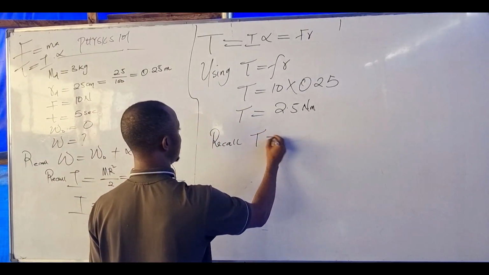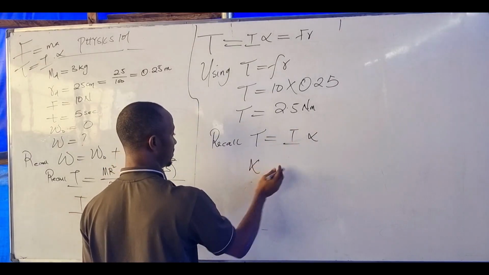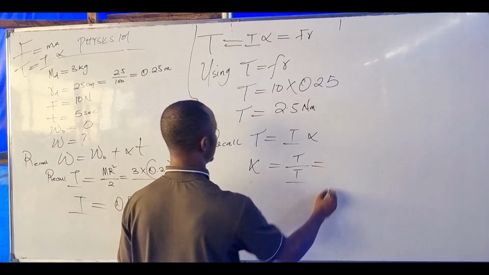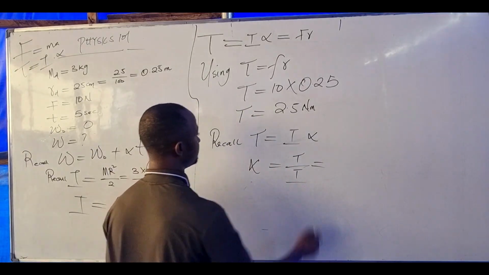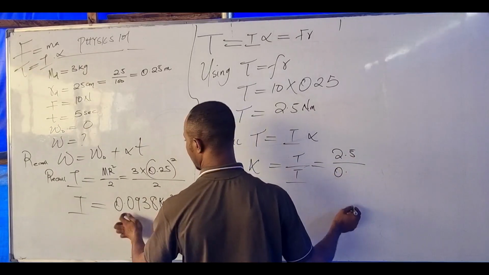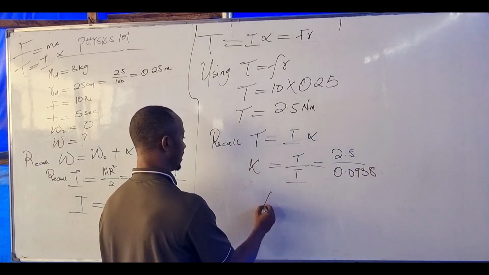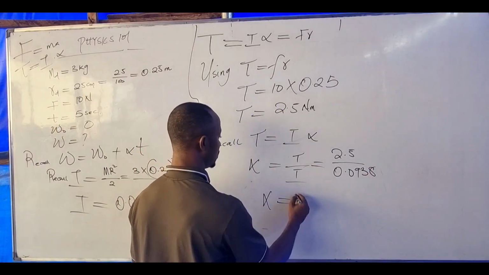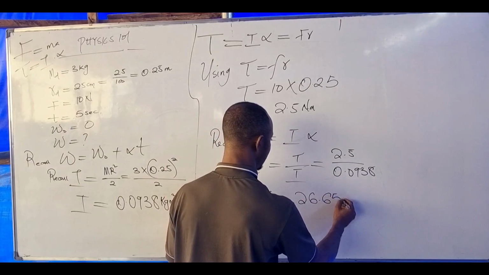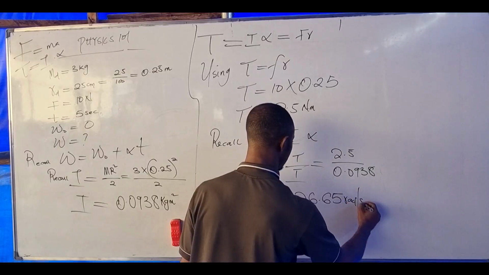Now, if torque is 2.5, then recall also that torque is inertia times alpha. So alpha, or angular acceleration, becomes torque over inertia. That is 2.5 over 0.0938. So angular acceleration becomes 26.65 radian per second square.